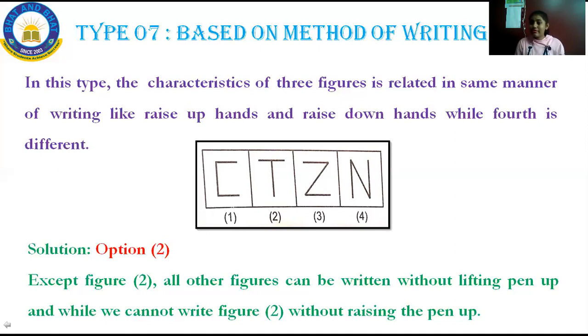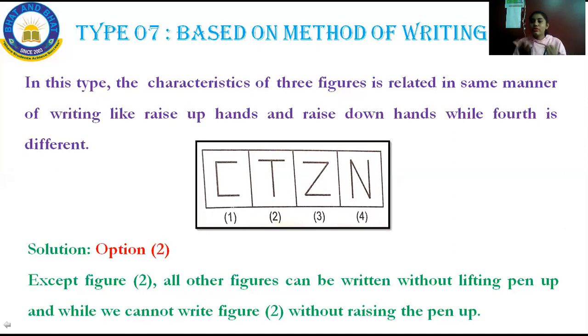What is the reason for that? Options 1, 3 and 4, we can write those characters without lifting the pen up, but option 2 is written by lifting the pen up. See, the last concept is based only on hand movement, that is raising the pen up and putting it down.